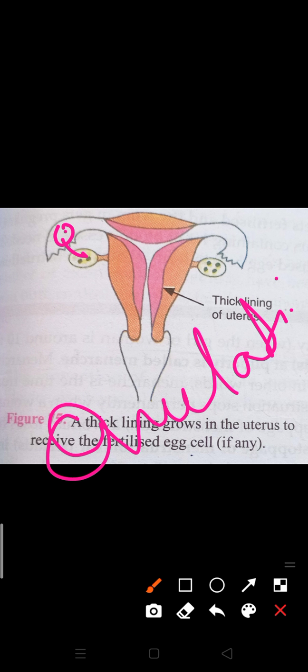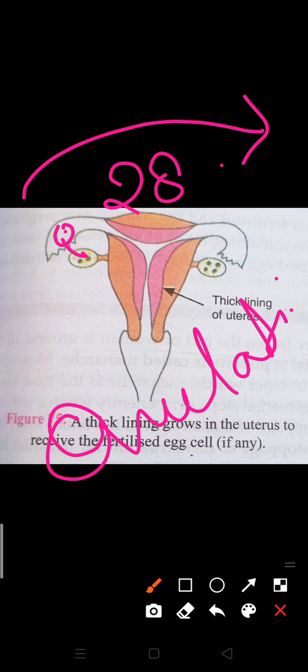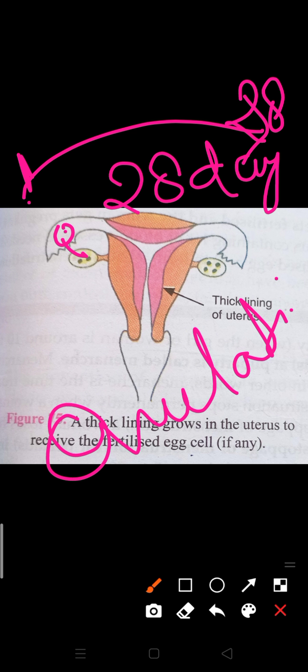In a normal healthy girl, ovulation takes place on the 14th day of the beginning of the menstrual cycle. Suppose the whole cycle is of 28 days, clear? 1 to 28 days. On the 14th day, in normal cases, the ovum is released from the body. This means that ovulation takes place in the middle of the menstrual cycle. The whole cycle is known as the menstrual cycle.